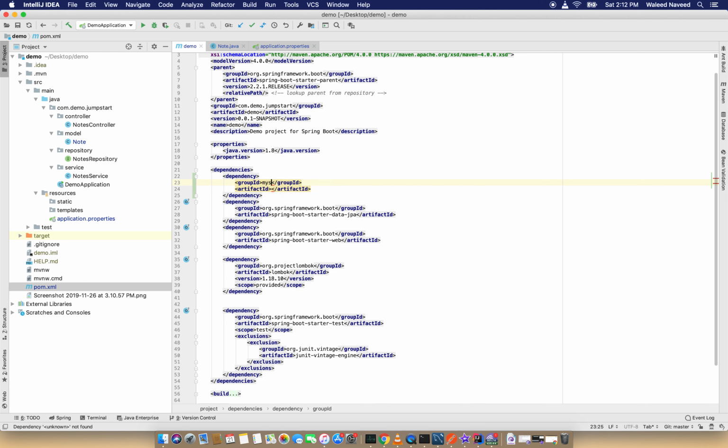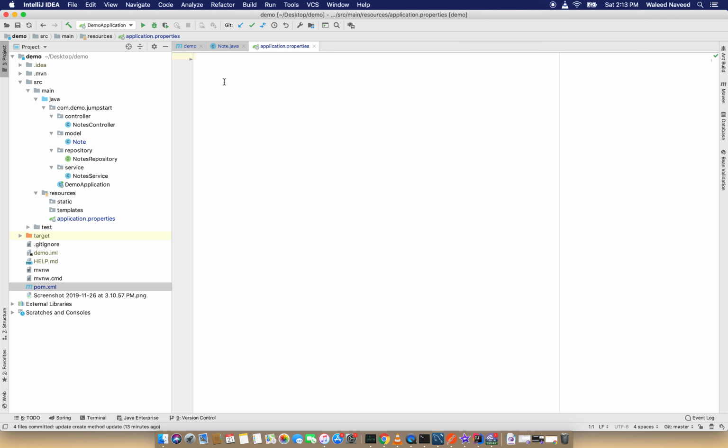So the group ID is mysql, and the artifact is mysql-connector-java. If we don't mention any version, it will automatically download the jars with the latest stable version. So I have added it successfully.